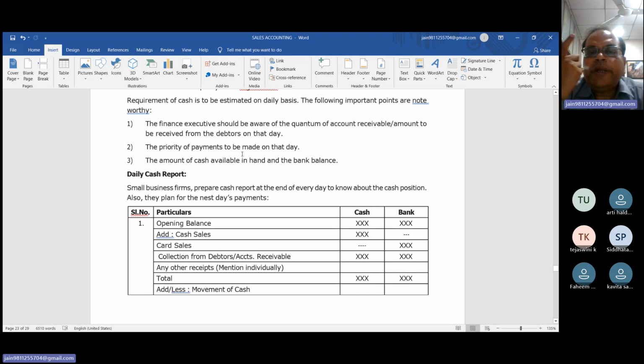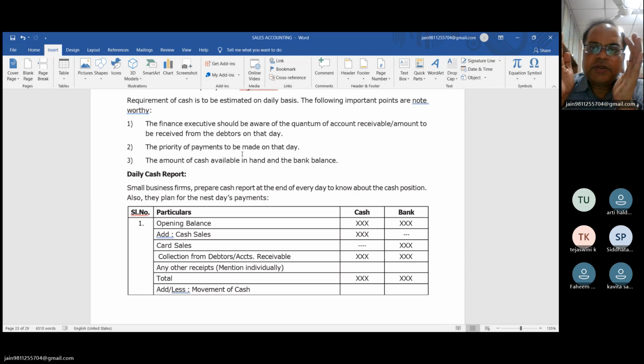The priority of payments to be made on that date, and the amount of cash available in hand and the bank balance. Now, beta, how to prepare the daily cash report? In the daily cash report, how will we prepare? Opening balance of cash, including bank, because what are we studying? Cash and its equivalent,